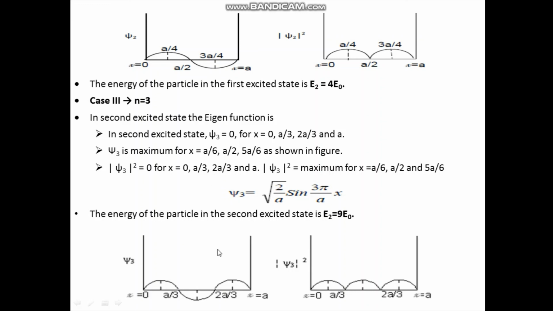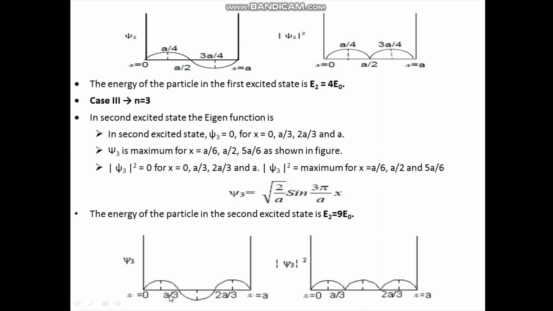Similarly, in this diagram, you may wonder how we got this a by 3. This is a by 3 and this is 2a by 3. Again, here also the width is a, and from x is equal to 0, it is divided into 6 parts. That is, this is the first, this is the second part, this is the third one, this is the fourth part, this is the fifth one, and this is the sixth.